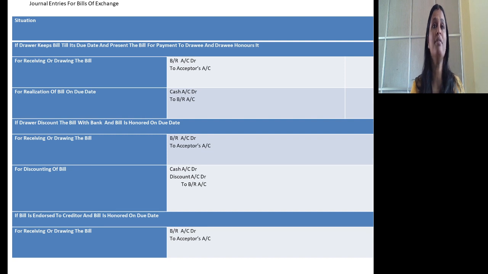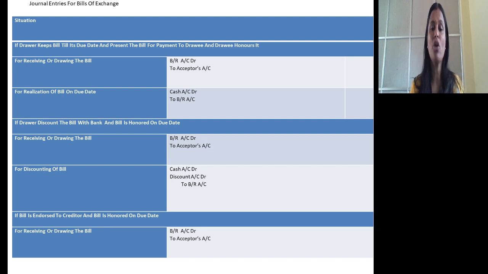In this session, we will concentrate only on how to pass journal entries in case the bill gets honored on due date. Bill gets honored means the person who is liable to pay for the bill will make the payment on due date. That is nothing but honored. Dishonored means if he fails to make the payment on due date. Dishonored will not be covered in this session. We are assuming that the bill will get honored on due date. Again, under bill honored on due date, we are studying journal entries under different circumstances.